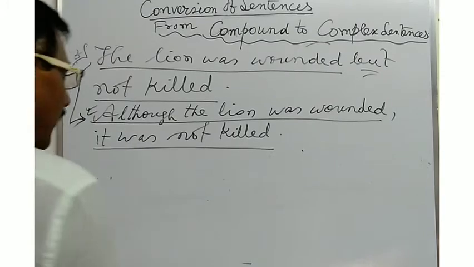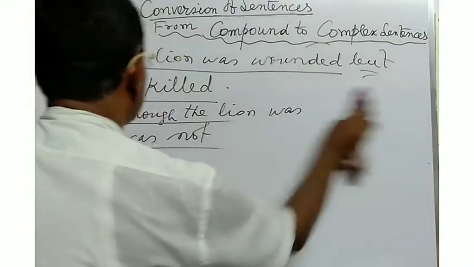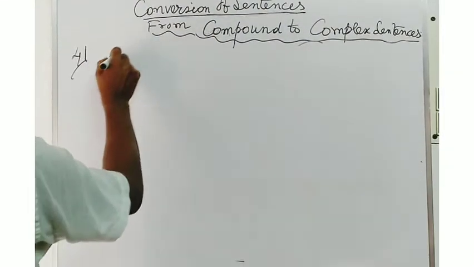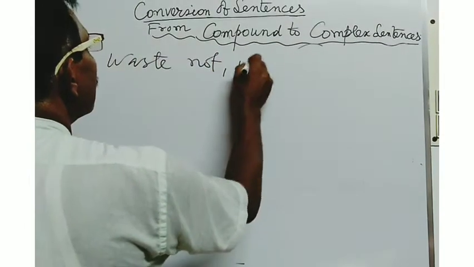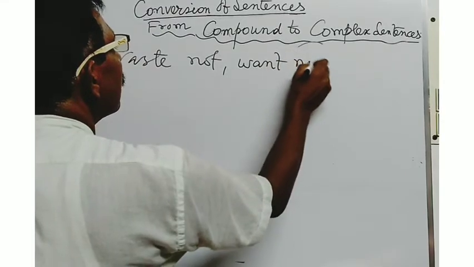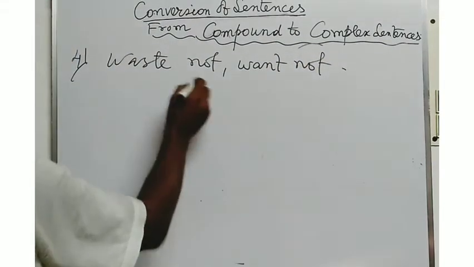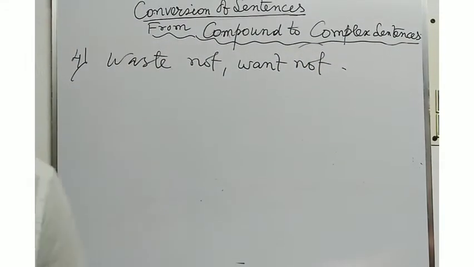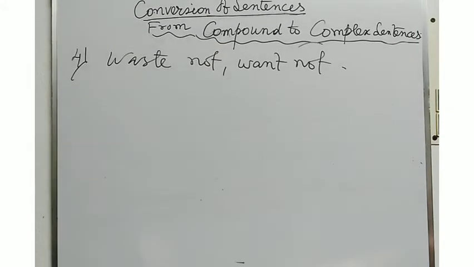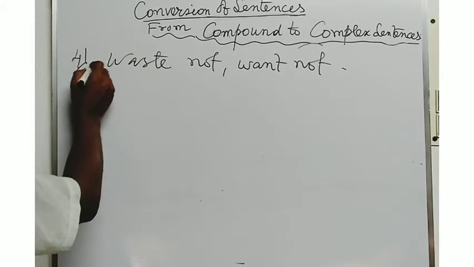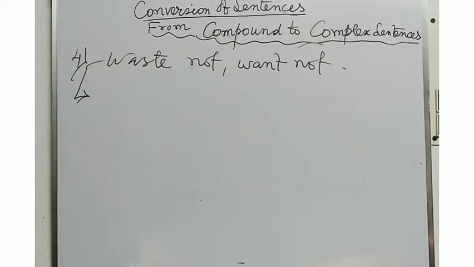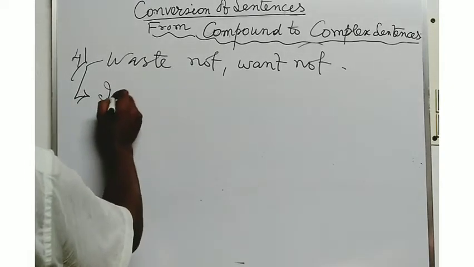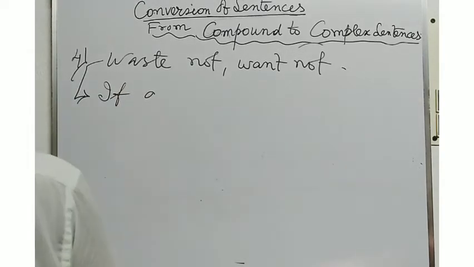Now follow another example. Waste not, want not. Here this is a compound sentence. And now if you want to convert the sentence into a complex one, you will have to use a conditional clause.